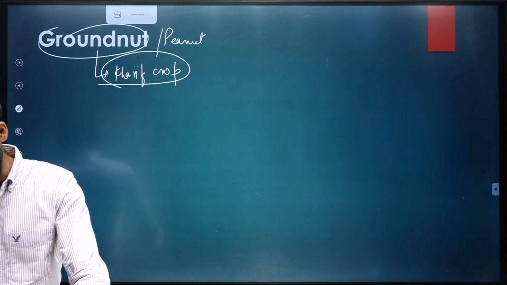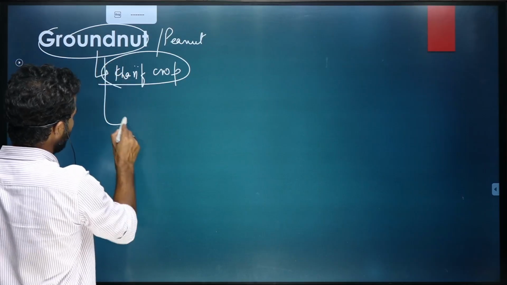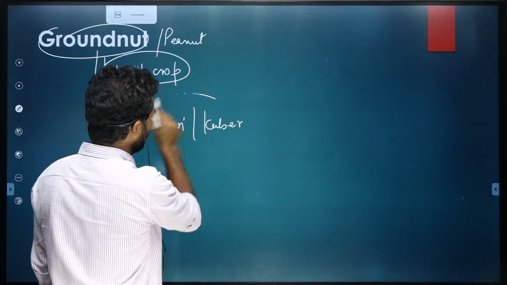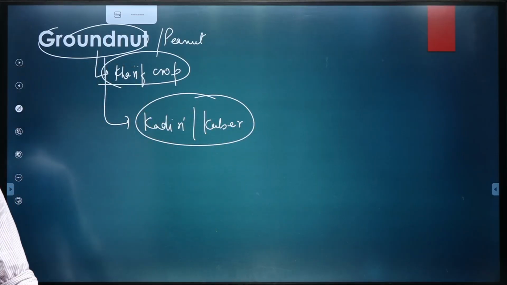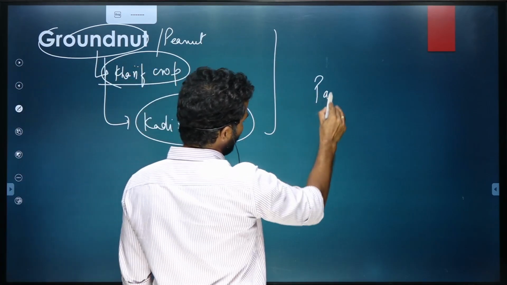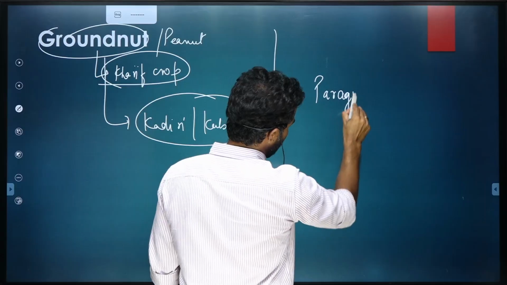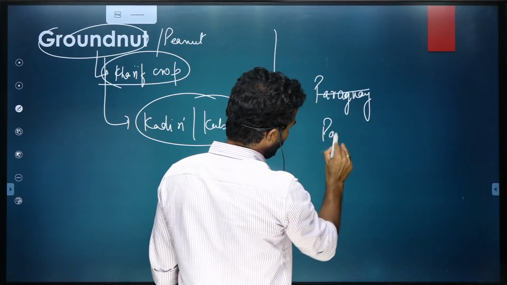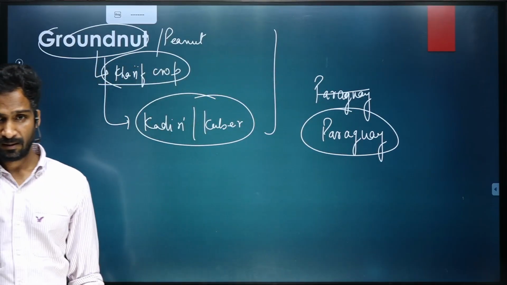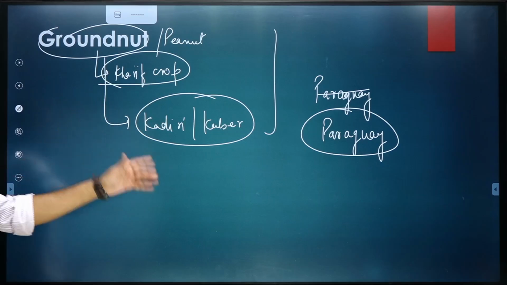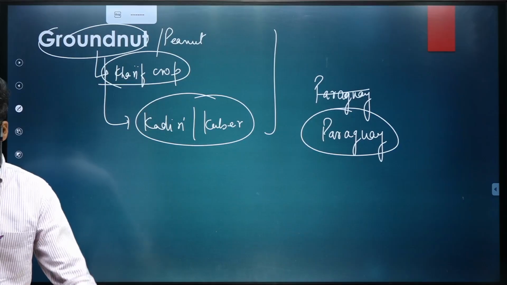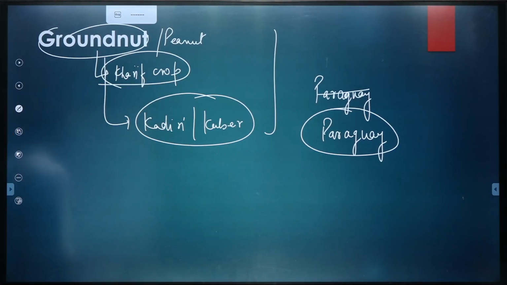So there are different varieties of groundnut grown in India. For example, Kadiri, Kuber, different numbers are given to them, but their names are like Kadiri, Kuber. All these are grown in India, although groundnut is native to Paraguay. Paraguay is a country in South America. So it is native over there, but it is grown in India now in large quantity. Today, India is the second largest producer of groundnut in the world.